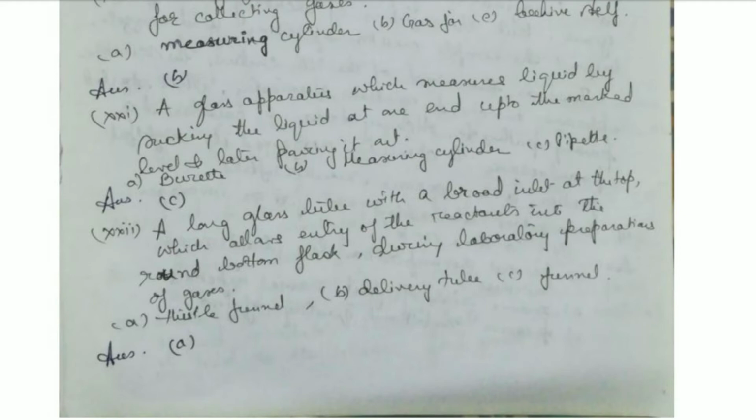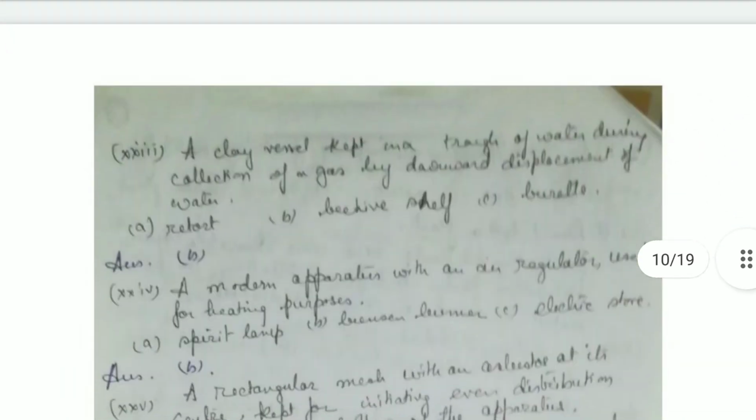A long glass tube with a broad inlet at the top which allows entry of the reactants into the round bottom flask during laboratory preparations of gases, that is the thistle funnel. Okay. Then a clay vessel kept in a trough of water during collection of gas by downward displacement of water, that is the beehive shelf. An inverted gas jar is kept above it to collect the gas.